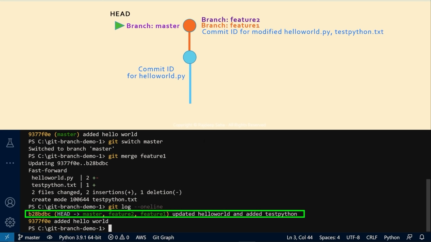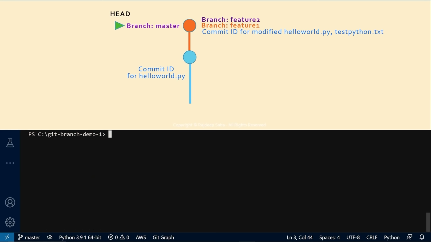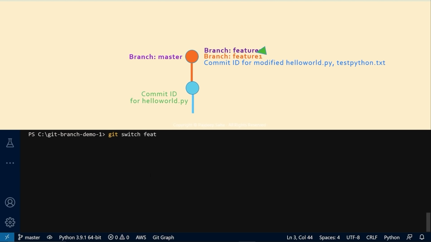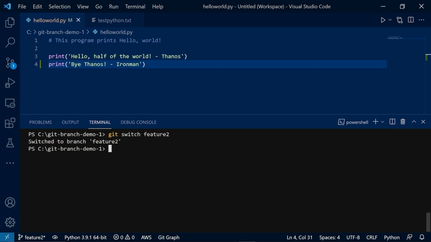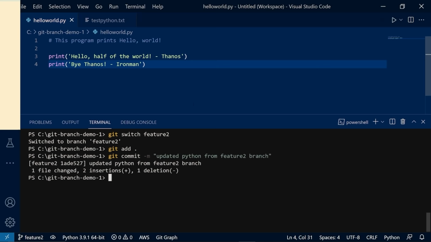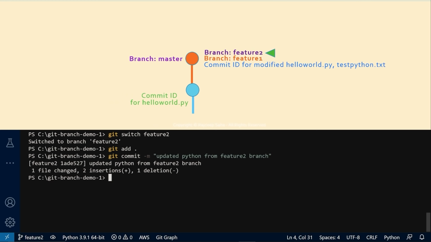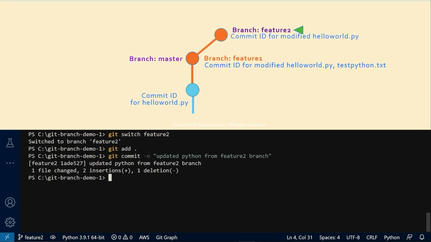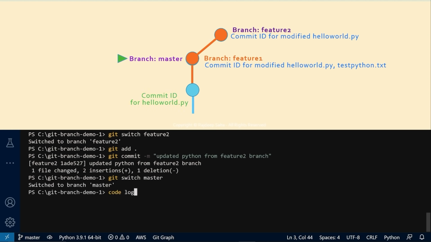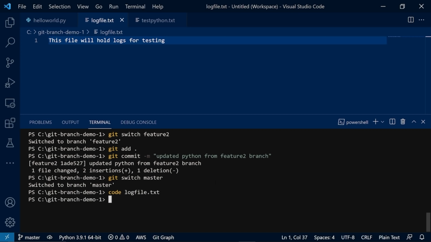At this point, I'm going to switch to feature 2 branch and make some changes. And I'm going to add and commit these changes. And I'm also going to switch back to master branch and do some further changes. And I'm going to add another file. I created this log file.txt, so I'm going to add and commit these changes from the master branch.